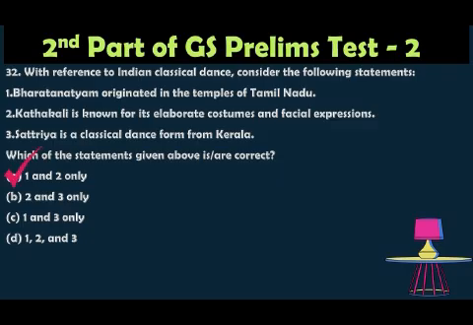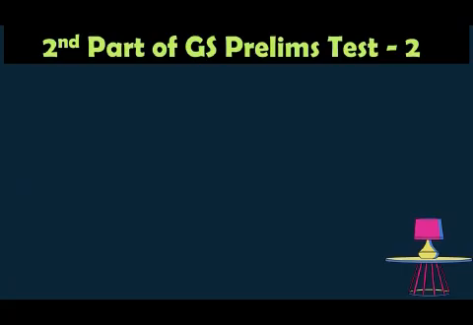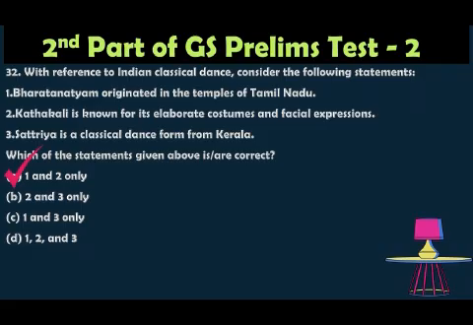The correct answer is 1 and 2 only, because Bharatanatyam is from Tamil Nadu. Kathakali is known for the facial expression. And the third one, Satriya, is a classical dance from Assam, not from Kerala. So statement 3 is wrong. So the option 1 and 2 only is correct.